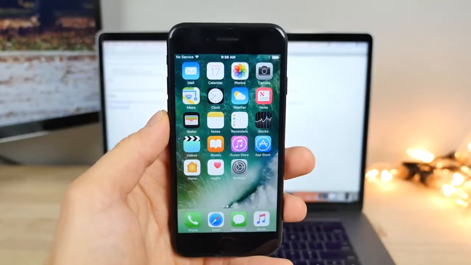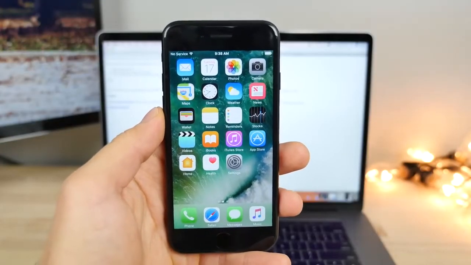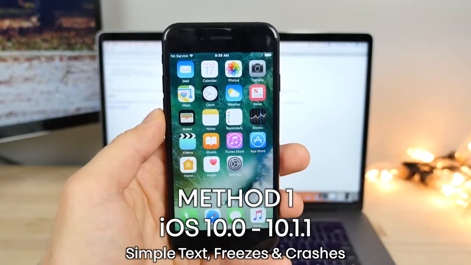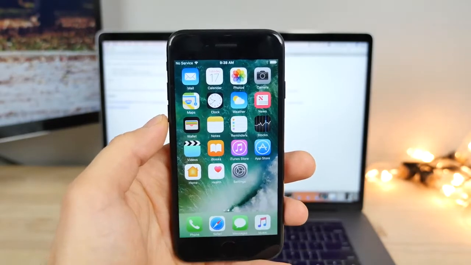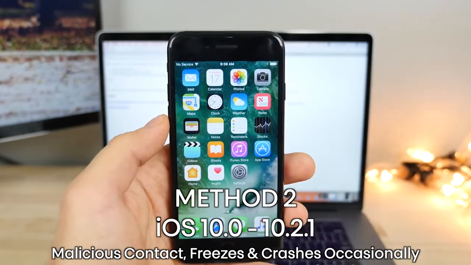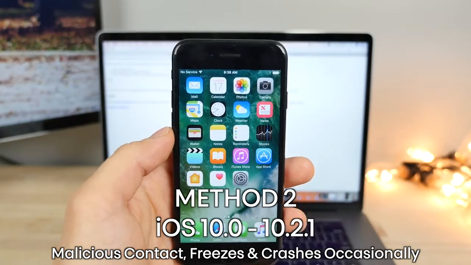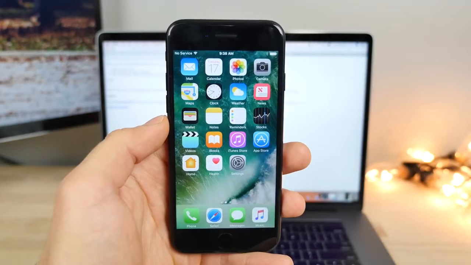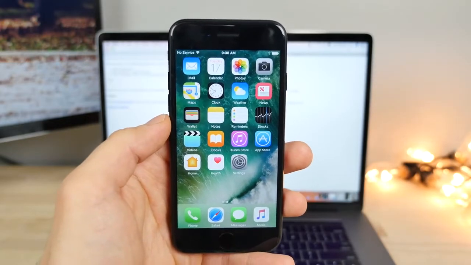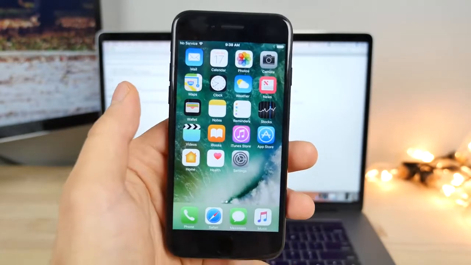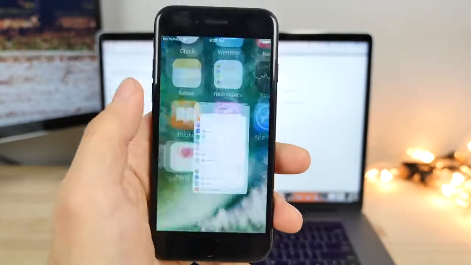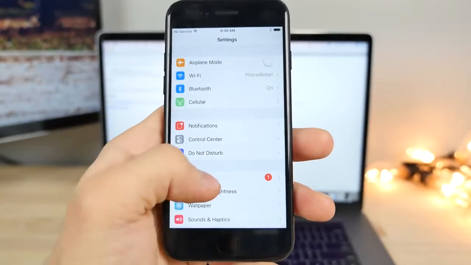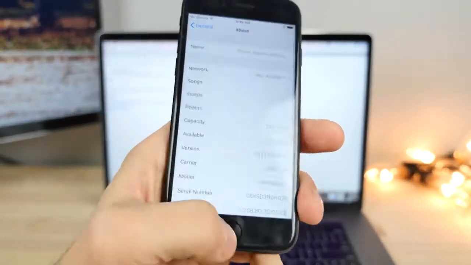So I'm going to show you guys 2 methods. The first, which works on iOS 10 through 10.1.1, is the simplest and easiest way to do this. The second works on iOS 10.2, even the latest 10.2.1 firmware, and all the way down to iOS 10. However, it's just a little bit of a different method. Both have their own benefits, which I'll slightly mention as we're doing them. So first off, I want to show you guys, I am on iOS 10.1.1.